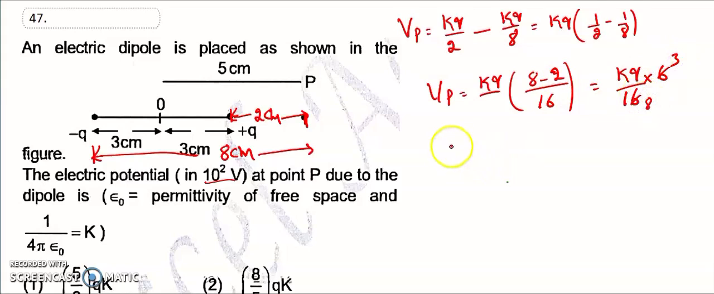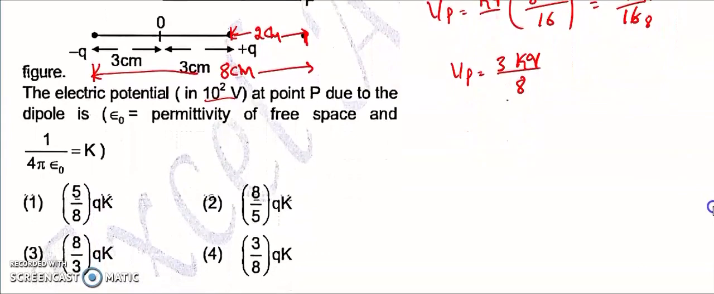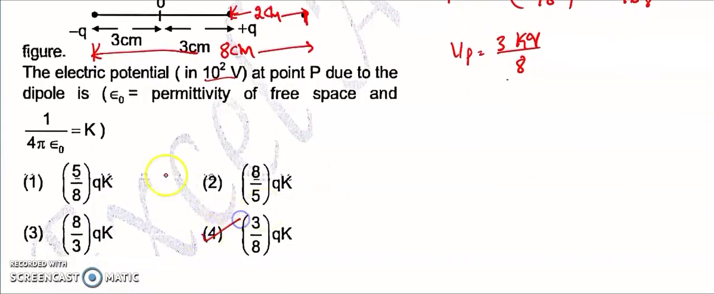The potential at the point is equal to 3kq divided by 8. So which is the right answer? 3 by 8 kq. That is option 4, which is the right answer for this question.